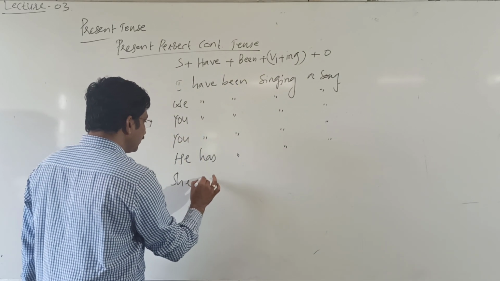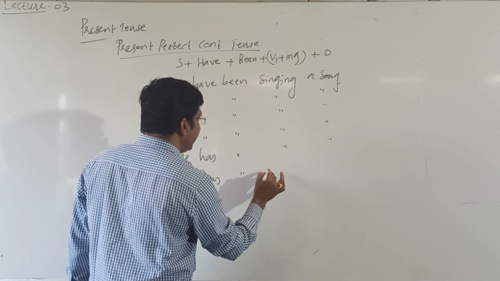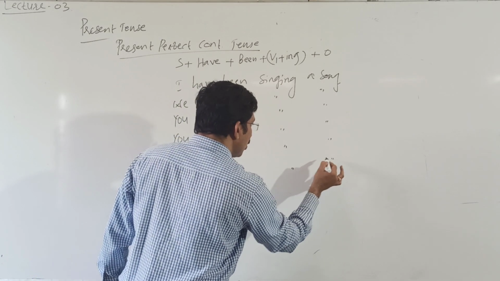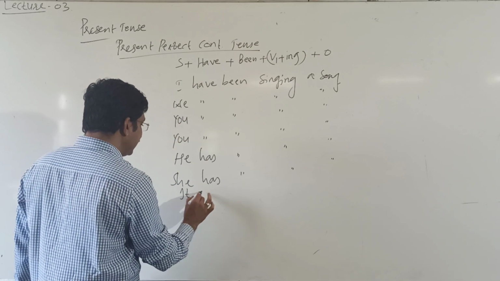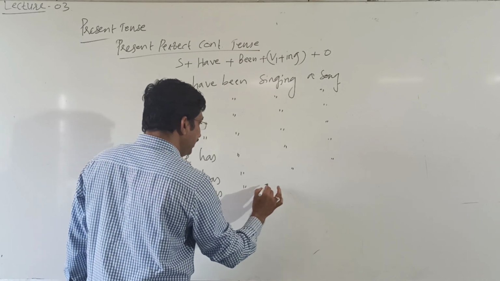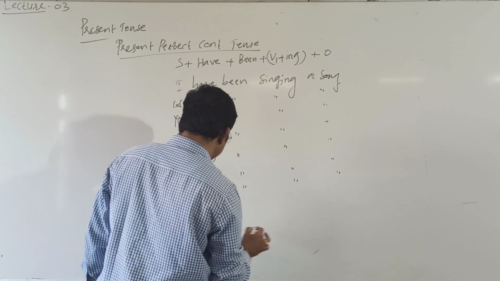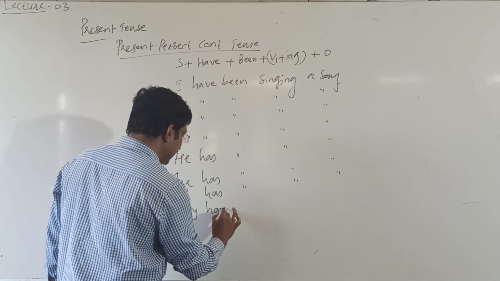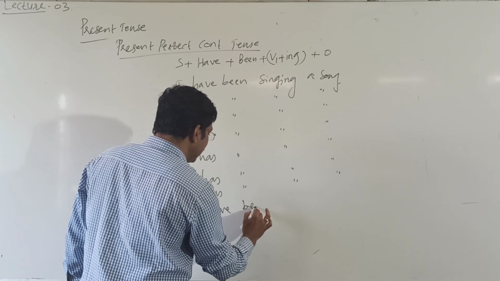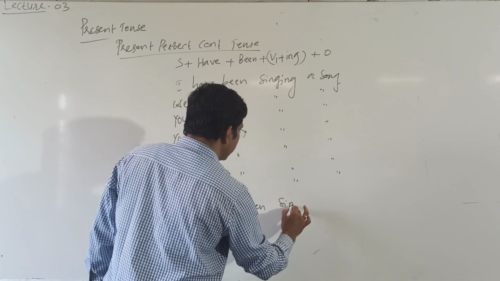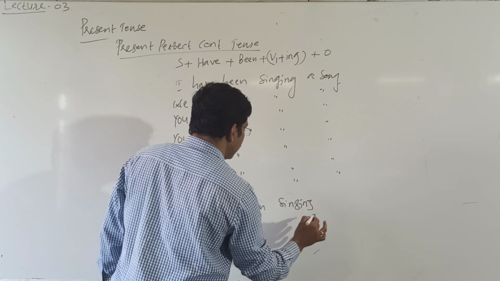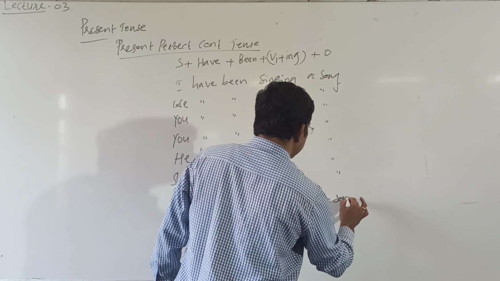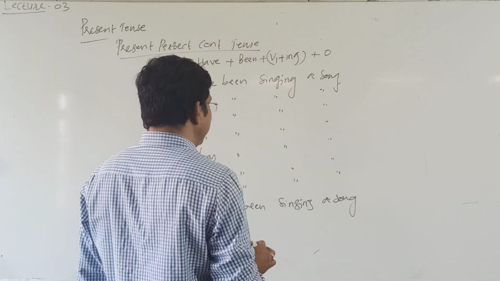She has been singing a song. It has been singing a song. Once again, third person plural, they have been singing a song.